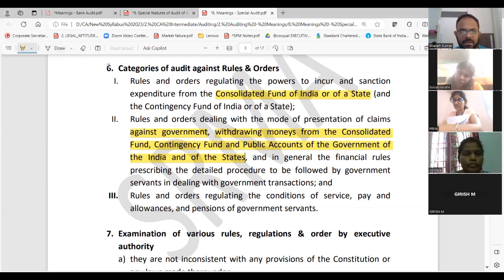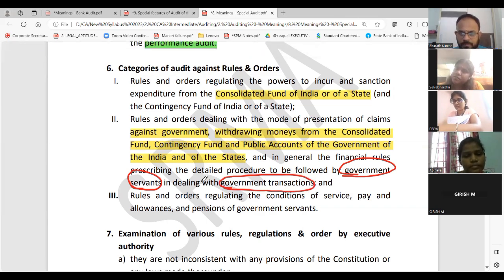Not all people can enter here. It should all be done, whatever I told before, by government servants only. It should be done only for government transactions. No private, no individual. And for your information, C and AG is not a single person.